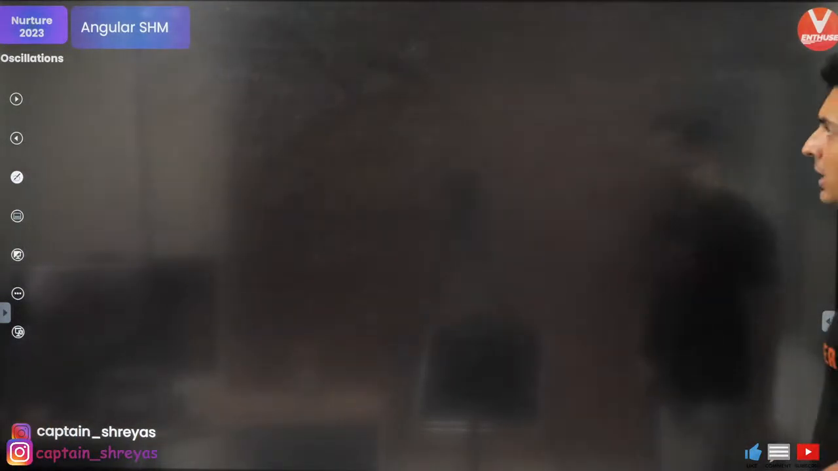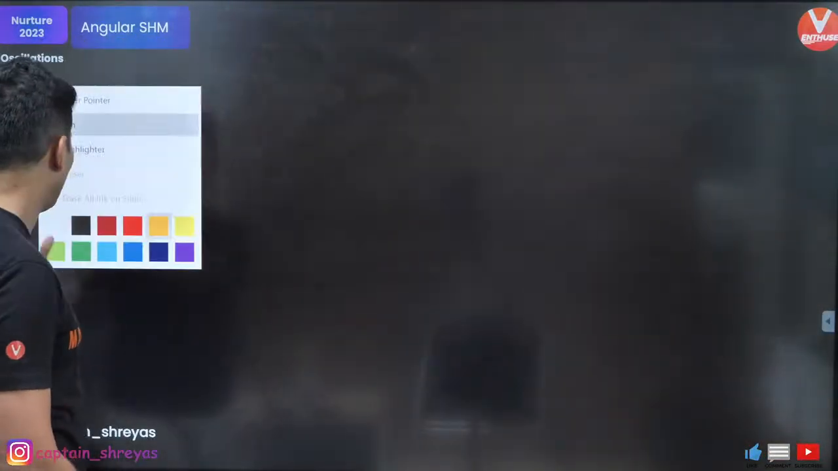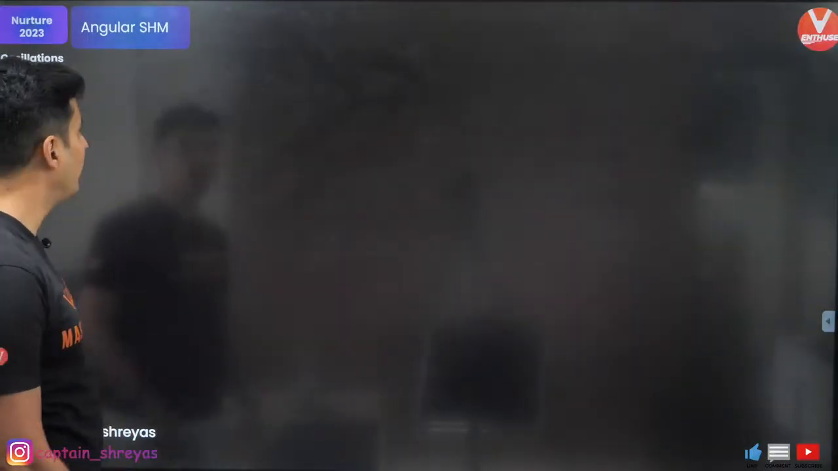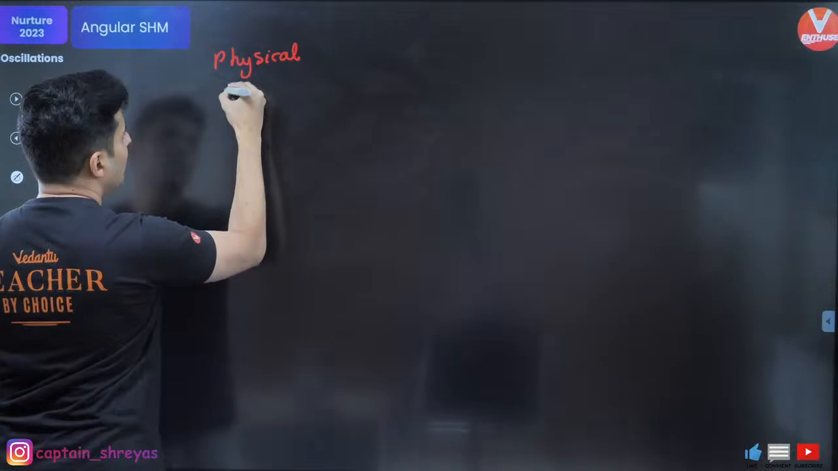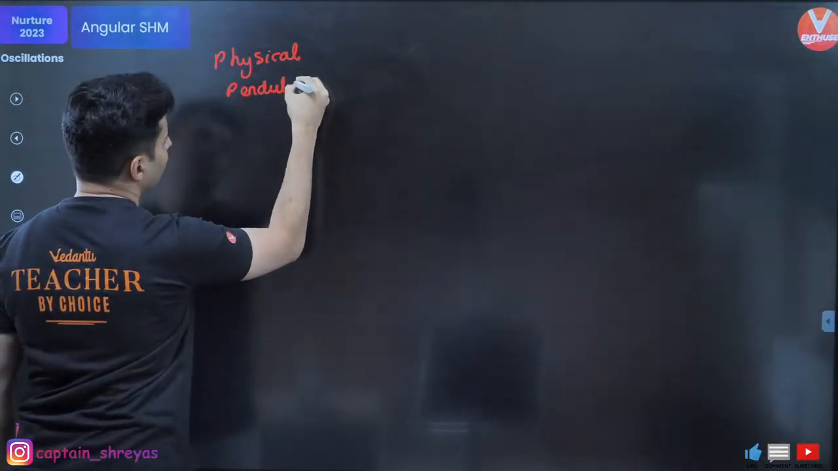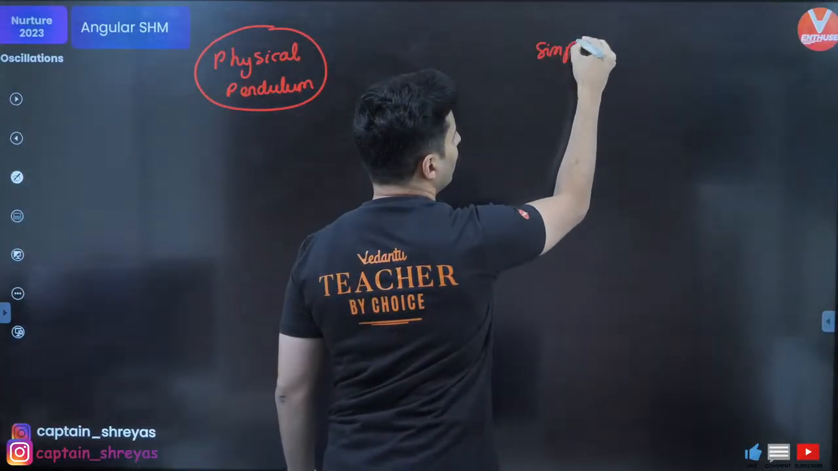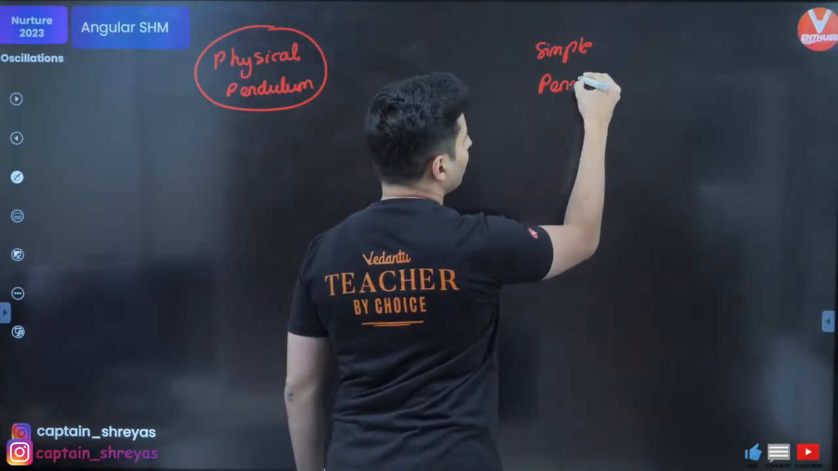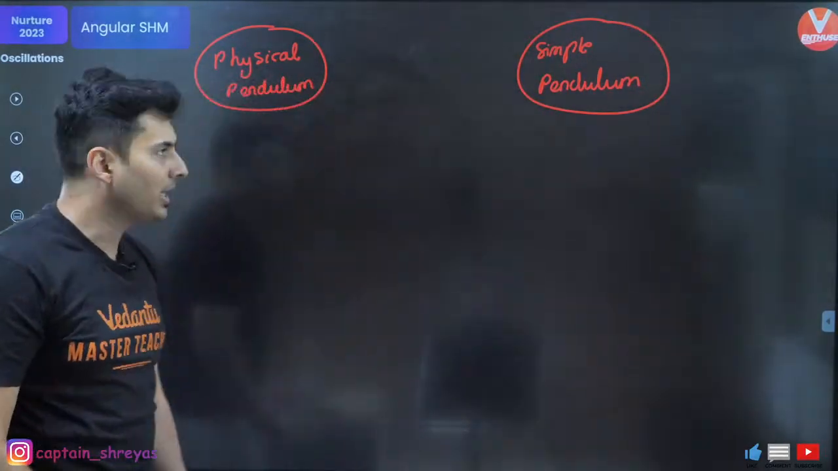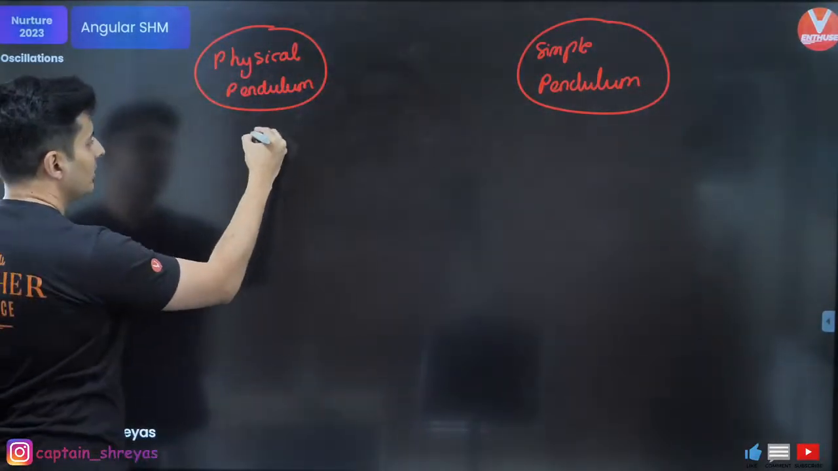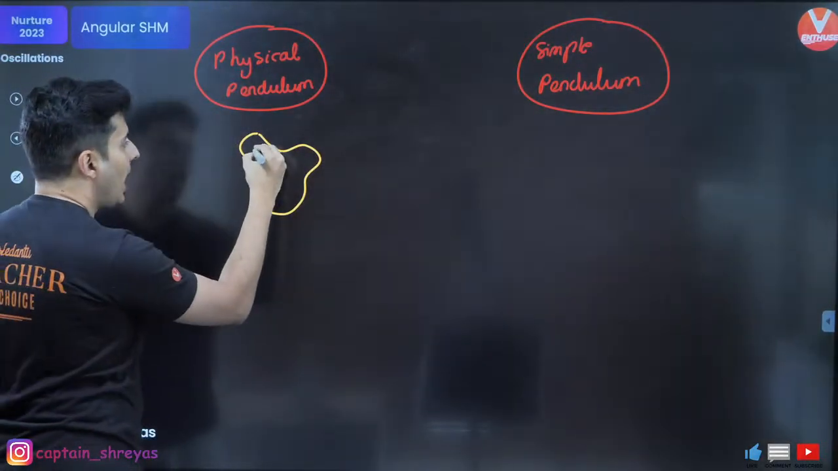Keep this in mind. Now, there are two specific cases for angular SHM which you should know. One is the simple pendulum, one is the physical pendulum. So I'll just put it over here. What's the difference? You take some big object where the mass is not at a point but is distributed. You have a hinge.